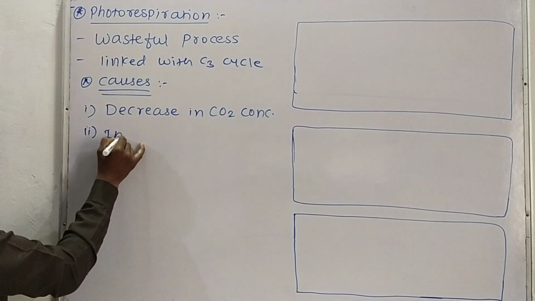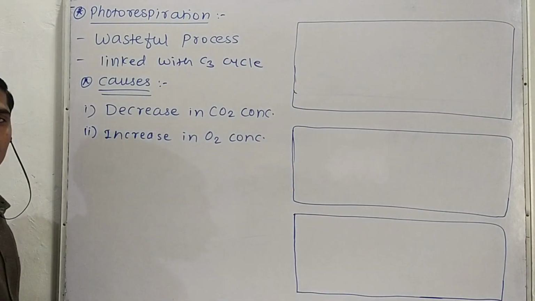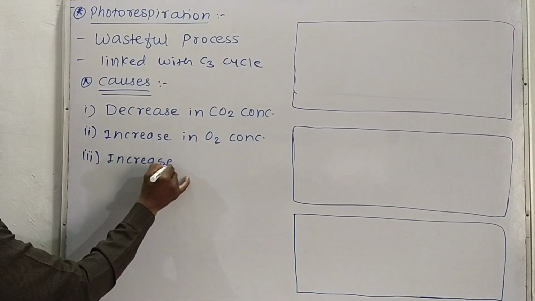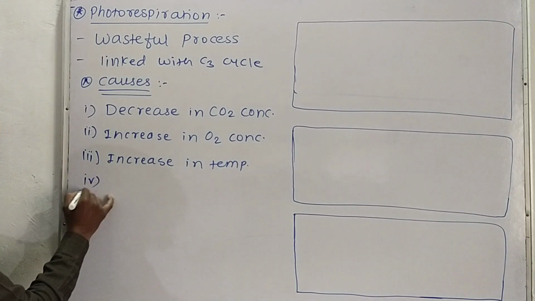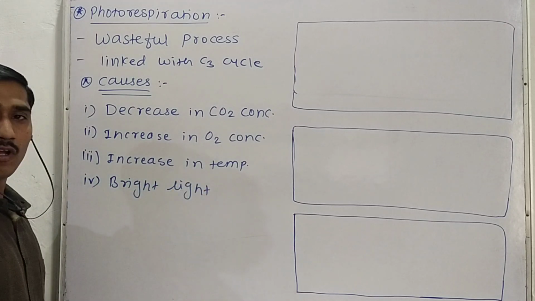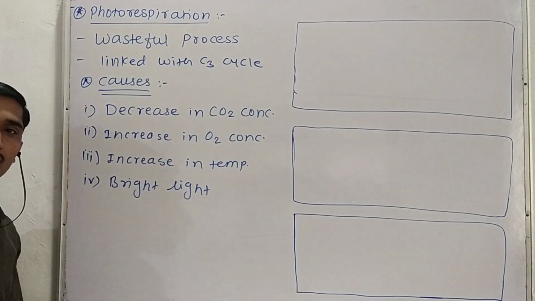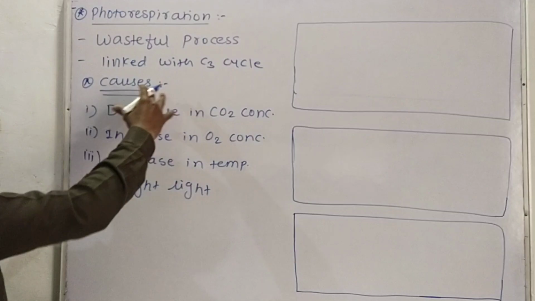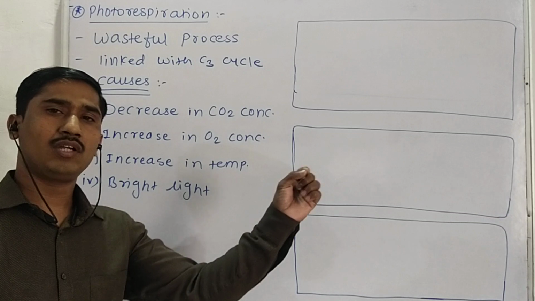The second one is increase in O2 concentration. Third, increase in temperature. And the fourth one, bright light. Because of these four environmental conditions, plants follow this pathway for preparing their food material, and during this pathway the plant will lose CO2 which is already fixed, nothing but 25%.